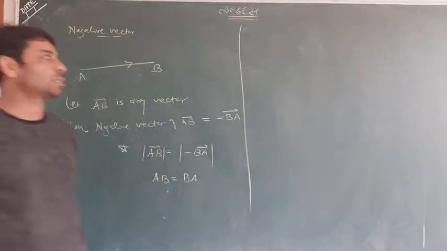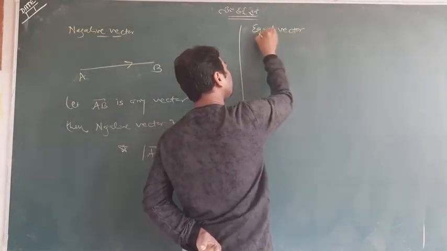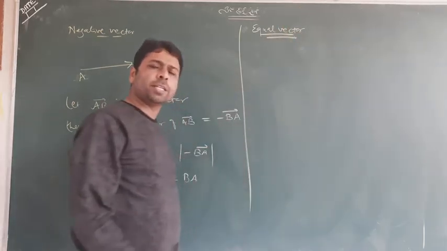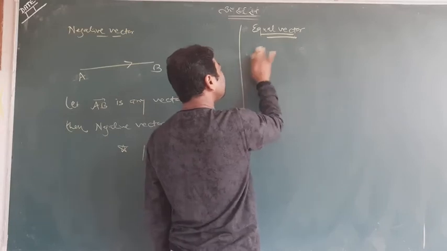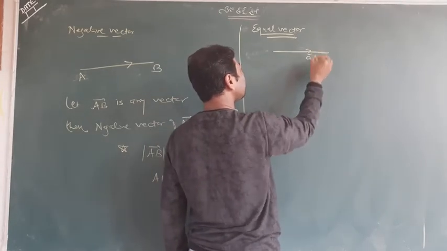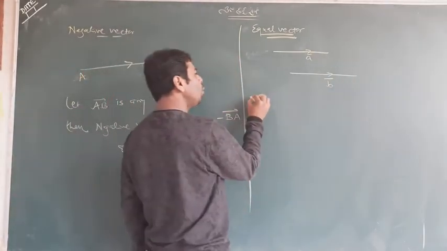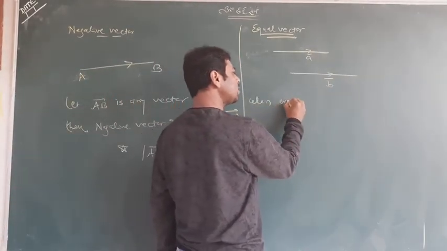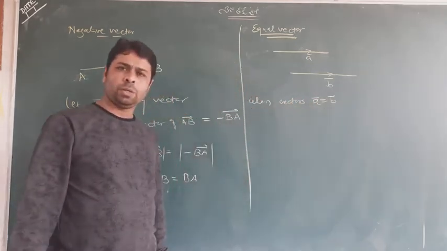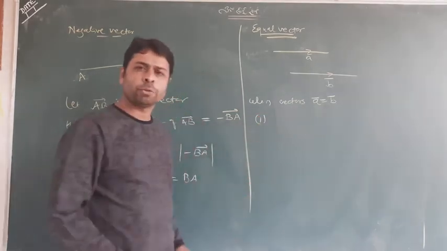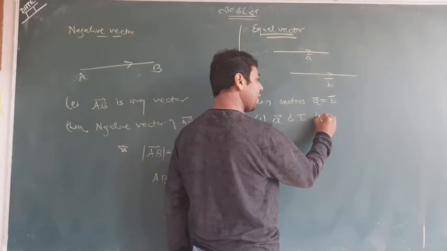Okay, next, I write the equal vector. It's a very important thing. Try to understand what I am writing here. Can you see? See the picture. It is A, it is B. Two vectors I have made here. So when vectors A and B are equal, three things will happen. First, A and B have the same direction.